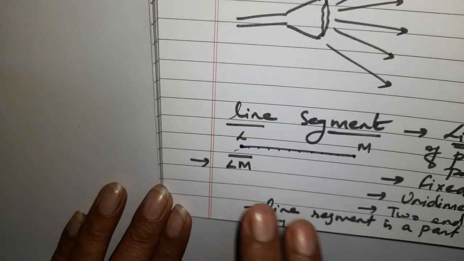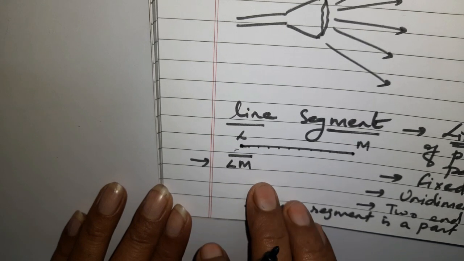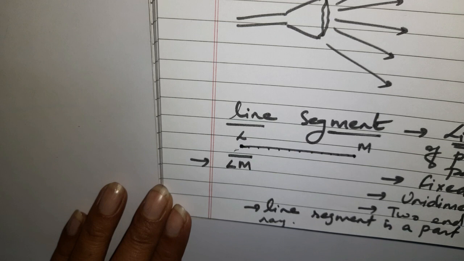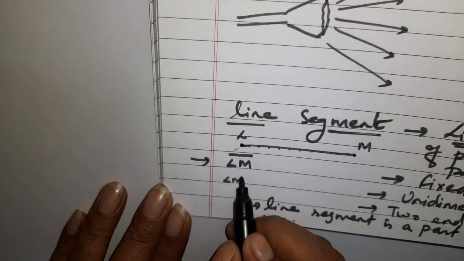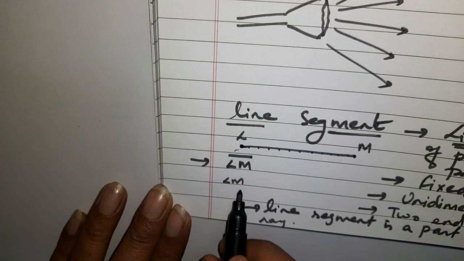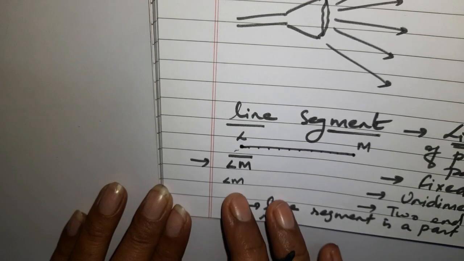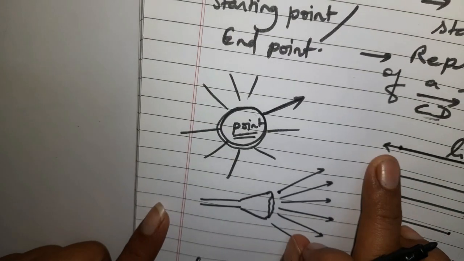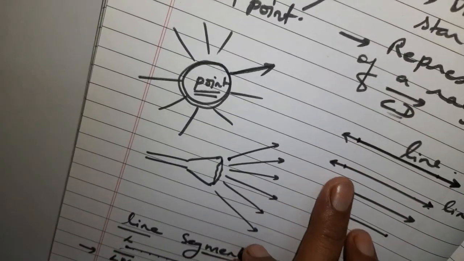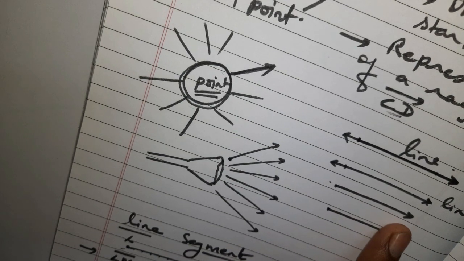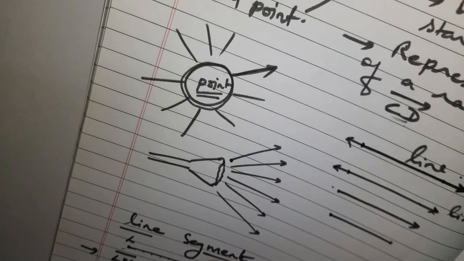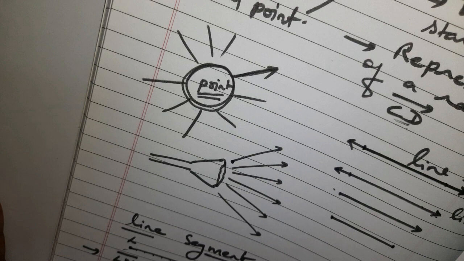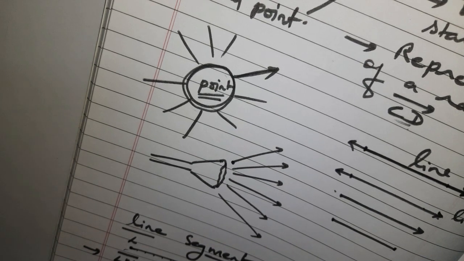But in general, in books or notebooks, a line segment simply will be shown like this. It means only two endpoints are shown, and it is considered a line segment. But to represent a line, we have to show it by a double-sided arrow, or if it is a ray, then by a single-sided arrow. Understood? This was all about lines, rays and line segments.